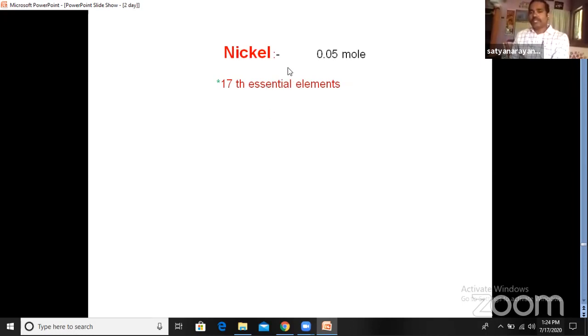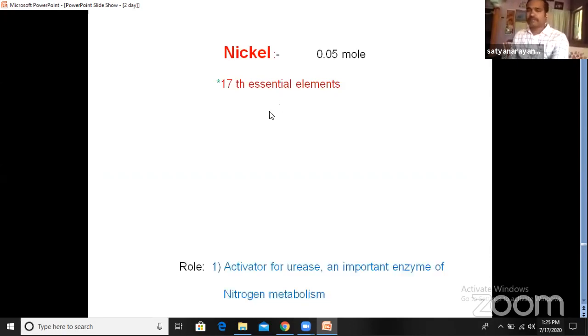Now nickel was identified, so it is also recognized as the 17th essential element, because the essential elements are 17: 9 macronutrients and 8 micronutrients, and apart from that 4 beneficial elements are also there. Total 21 elements are present. So in that, the 17th essential element is nickel.